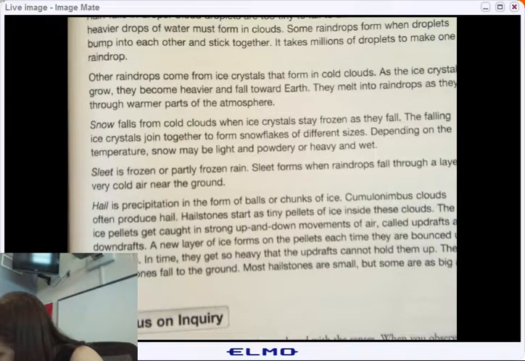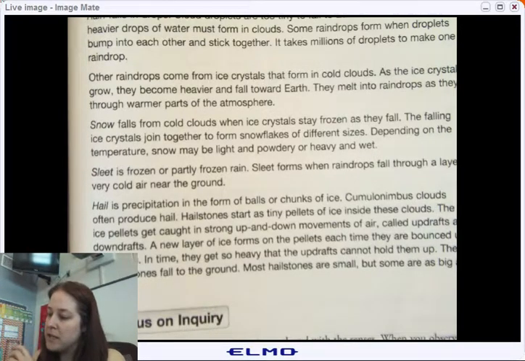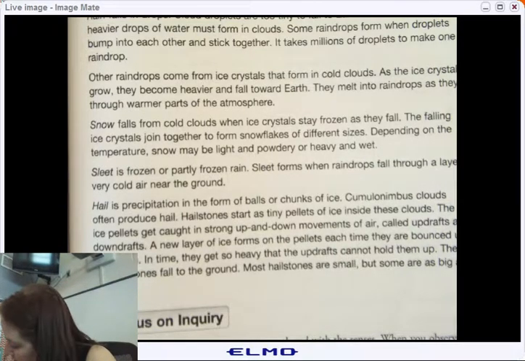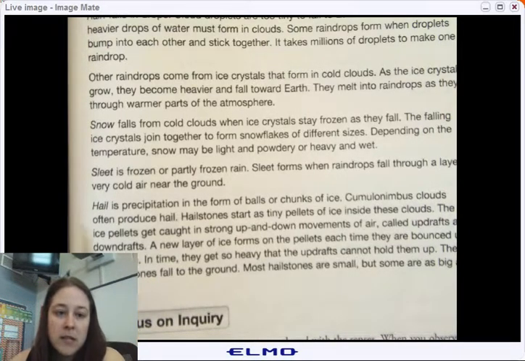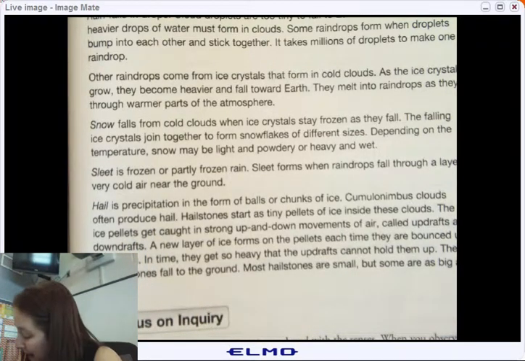Blank is frozen or partly frozen rain. What is partly frozen rain? Look at those definitions. What is it? Sleet is frozen or partly frozen rain. Sleet forms when raindrops fall through a layer of very cold air near the ground.